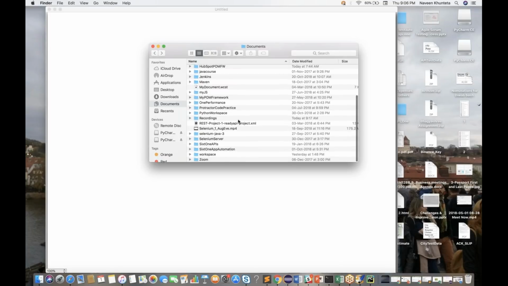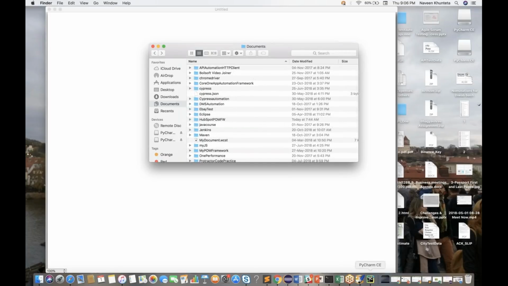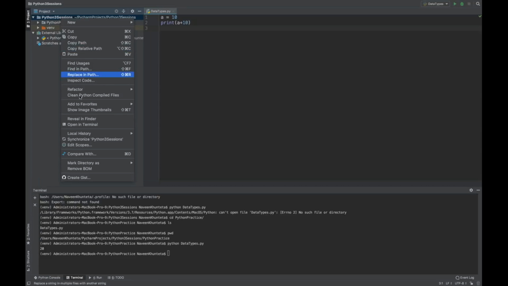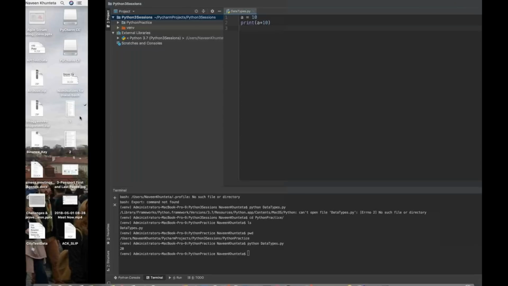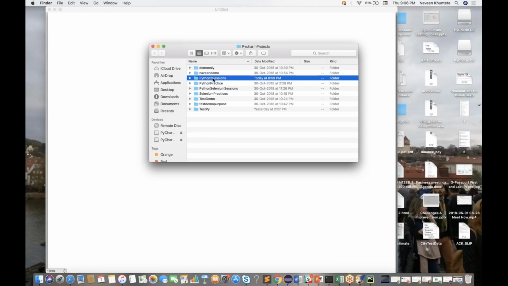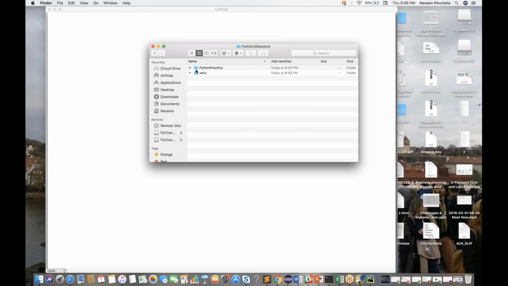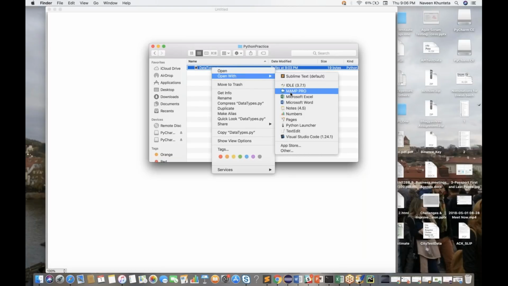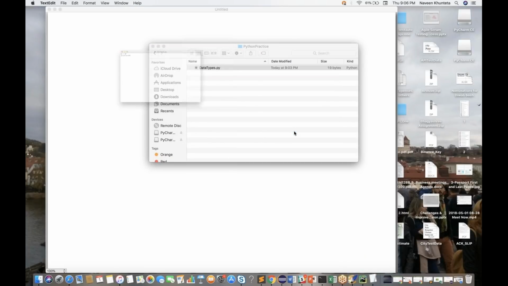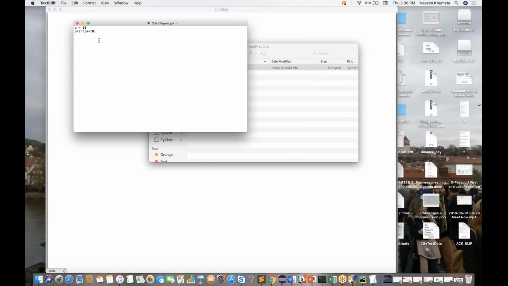So let's directly go from here. Again, I'll right click on it and go to reveal in Finder. You will see that yes, the Python 3 sessions project is available over here. You just open it and go to the Python practice folder. In the Python practice folder, my datatypes.py file is available. If you right click and open with Notepad or any editor, let's say TextEdit, you will see a equal to 10, print a plus 10. This sample code is written over here, right?